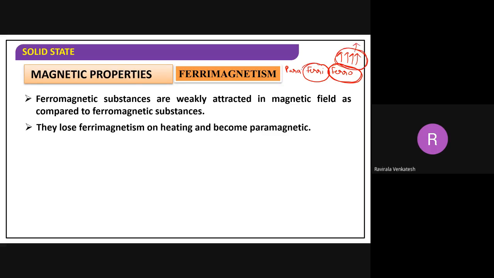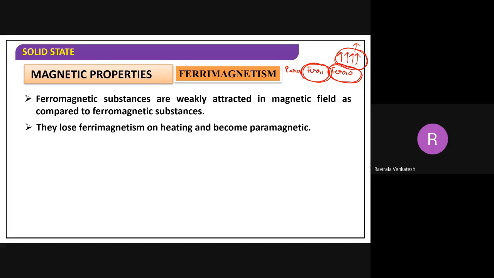Whereas in the ferri, what is happening here? Sometimes they cancel, and sometimes the resulting magnetic field will become zero. It is parallel and also anti-parallel, both are there.